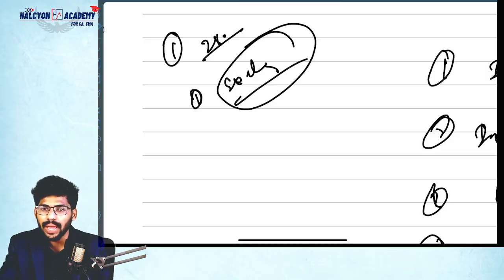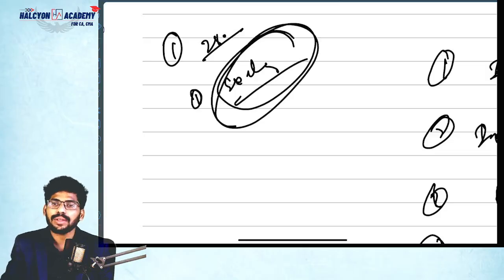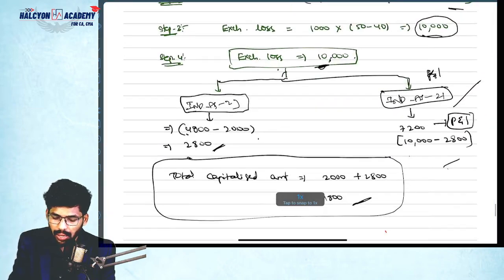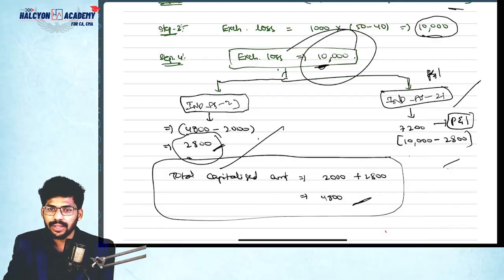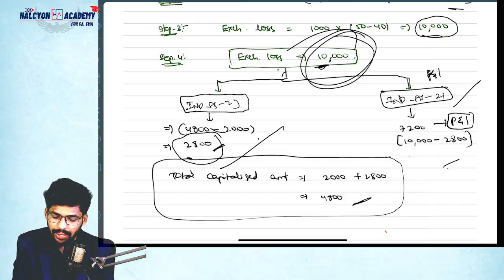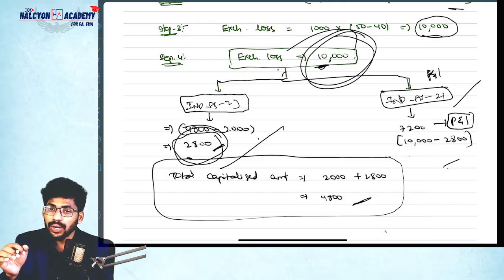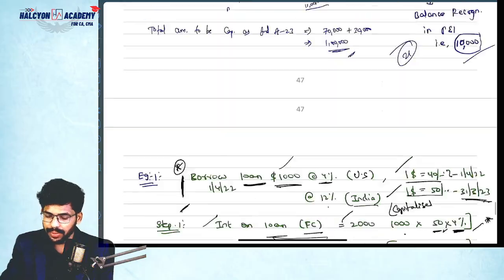Coming to this example, out of this exchange loss, 2,800 only you have capitalized as per Ind AS 23, not 4,800, correct or not? I'm talking about exchange loss only. So to the extent of this 2,800 only you can reverse it when we get exchange gain. That is the concept, guys.